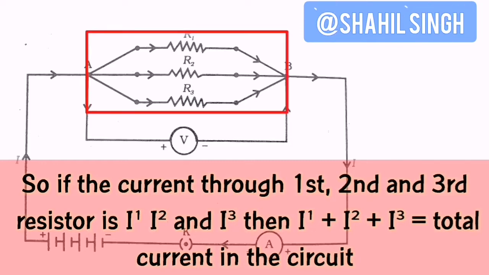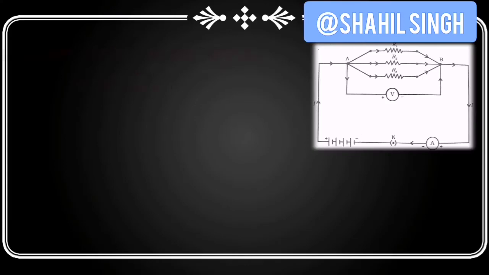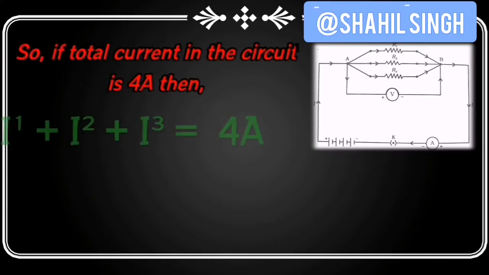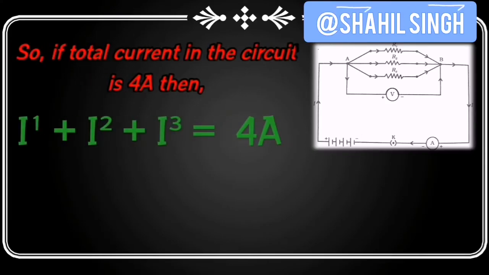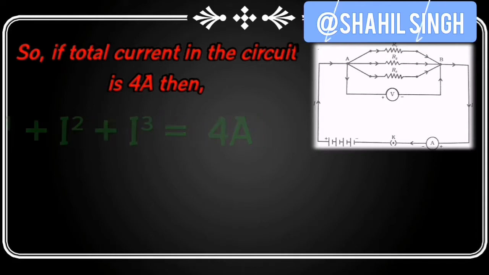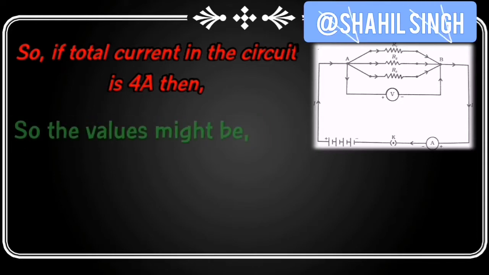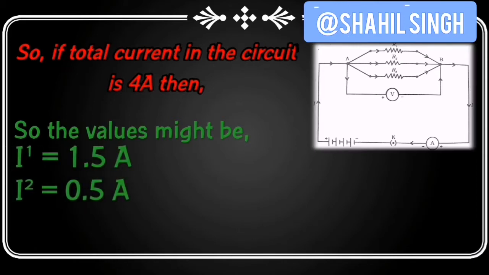So if the total current produced in this circuit is 4 amperes, you may assume that the first resistor will have 1.5 amps, the second resistor 0.5 amps, and the third resistor 2 amps, giving a total of 4 amperes, which is the total amount of current flowing in the circuit. Remember these two properties, which are very important to understand further complications.